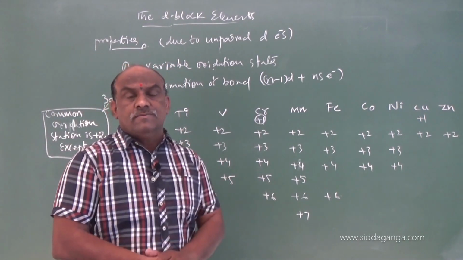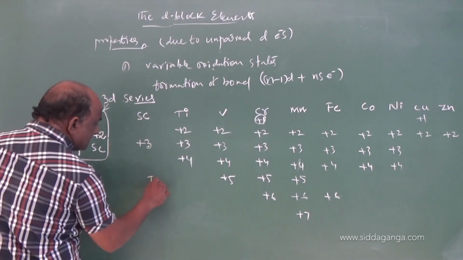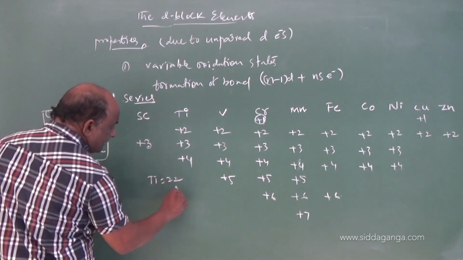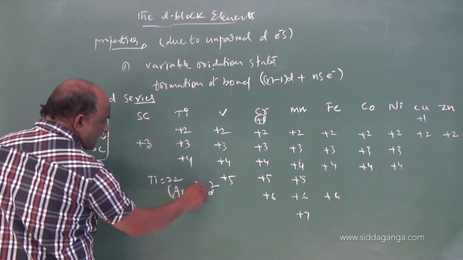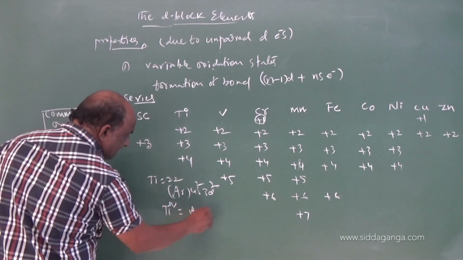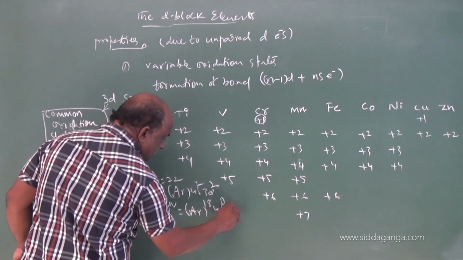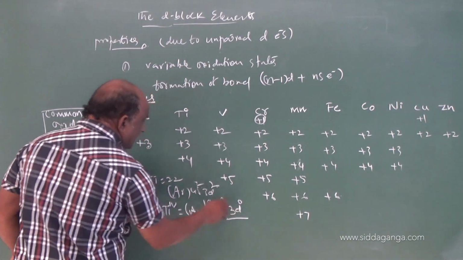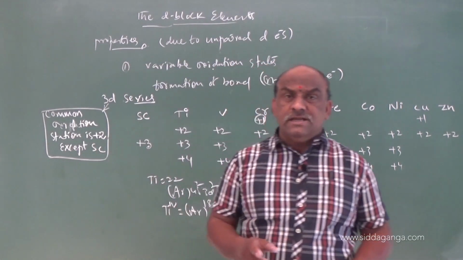titanium +4 stable. Why is titanium +4 stable? Titanium atomic number is 22, so we write argon 4s2 3d2. Removal of 4 electrons gives Ti4+, and that configuration is the argon noble configuration with 4s0 3d0. Titanium 4+ is stable, scandium 3+ is stable.